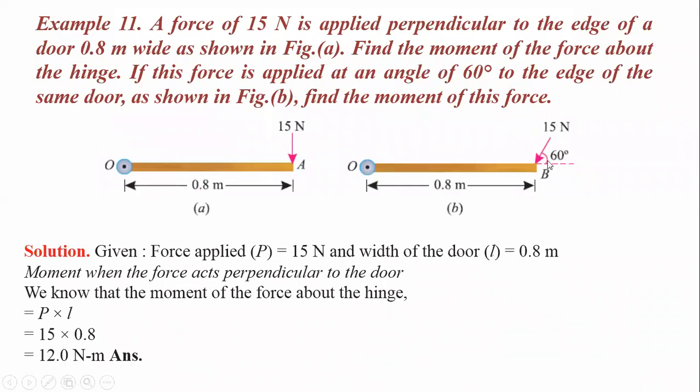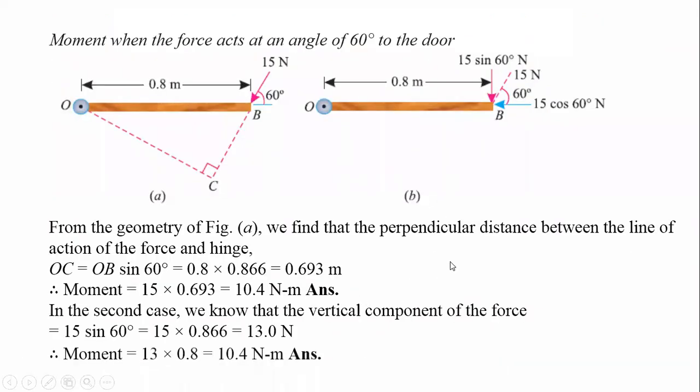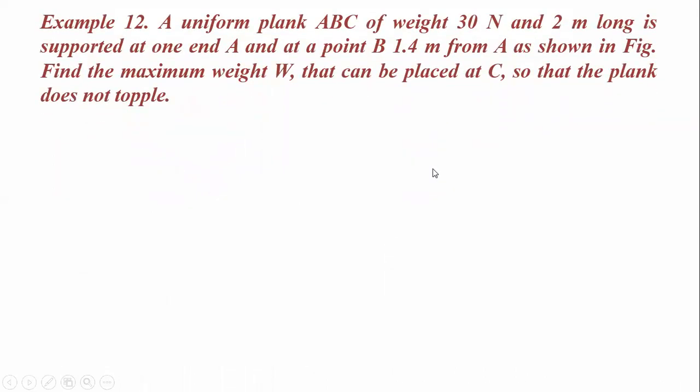When this force makes an angle of 60 degrees with the horizontal, you get a moment of 10.4 Newton meter. By using this moment concept, we are able to find the moment. Moment is nothing but force into perpendicular distance. It is the rotational effect. Now let us see another one.